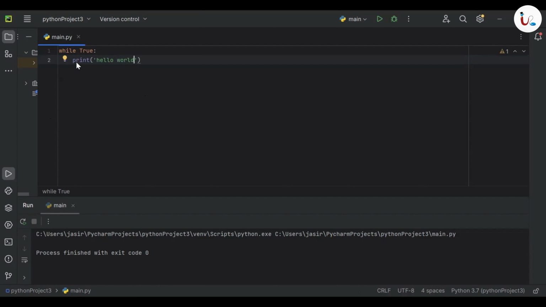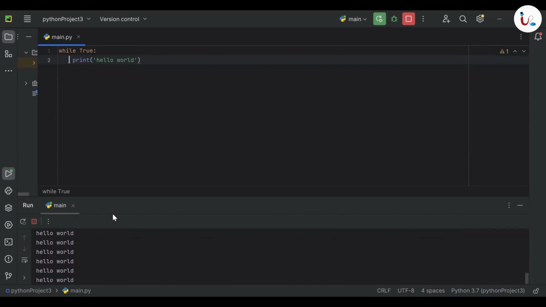Here you can see there is a space before this print. This space we call indentation, just like in the if block. The indentation is mandatory because that space tells the computer that this print statement, this line, is inside the while loop. If you skip the space, you will get an error. And the first line without the space indentation tells the computer the end of the while loop. Now I'm going to run the code.